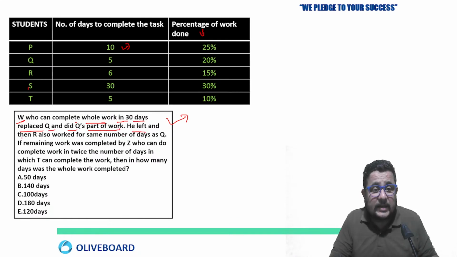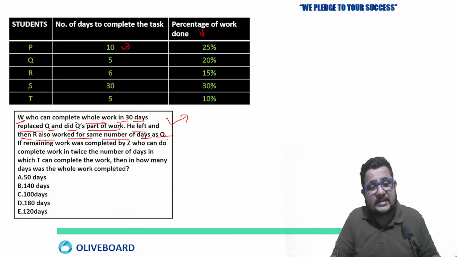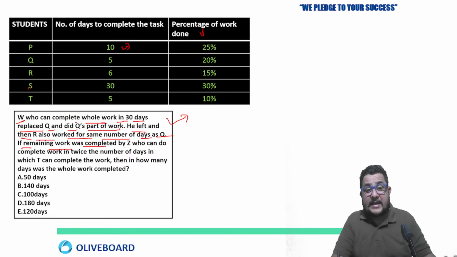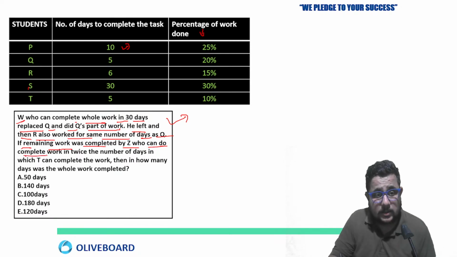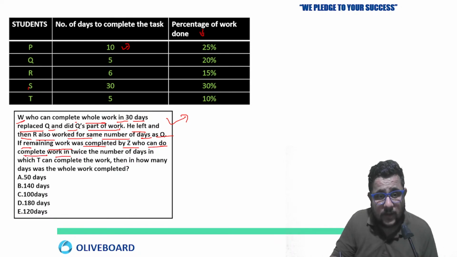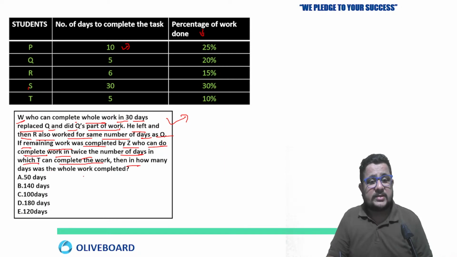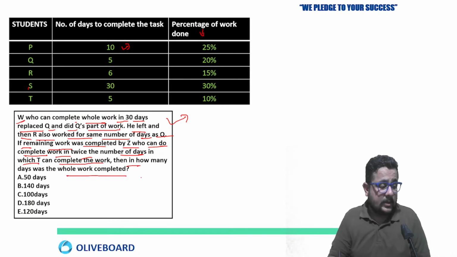He left, and then R also worked for the same number of days. If the remaining work was completed by Z, who can do the complete work in twice the number of days in which T can complete the work, then in how many days was the whole work completed?